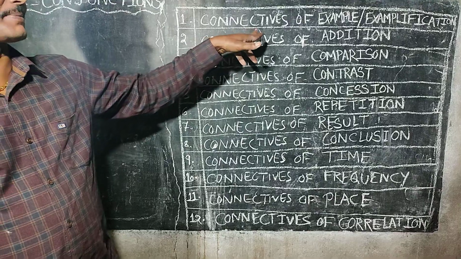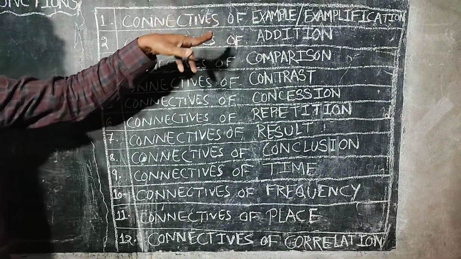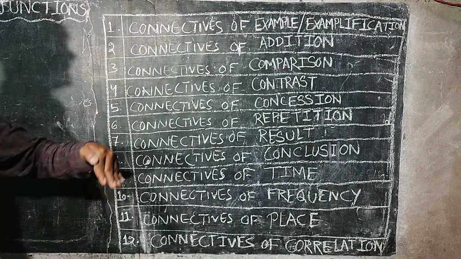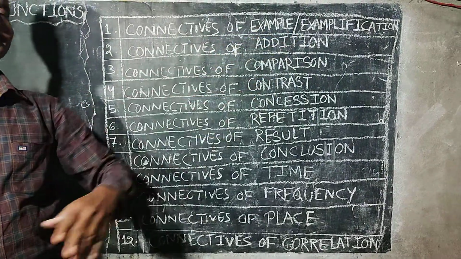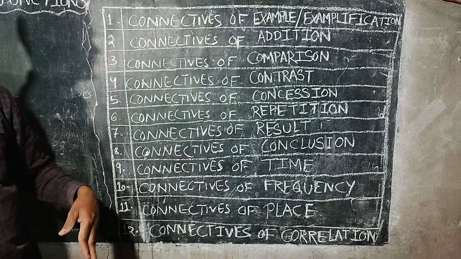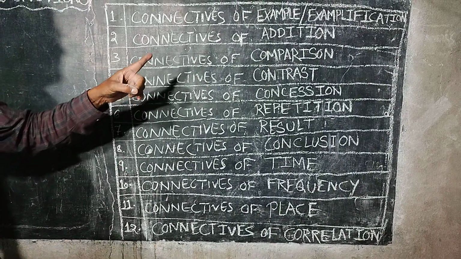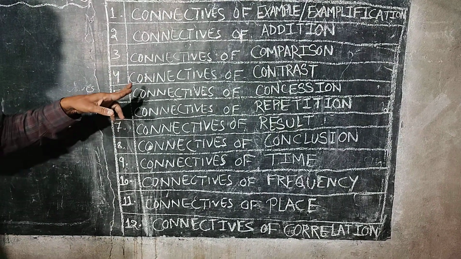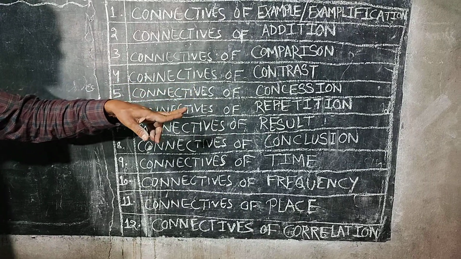The 12 types of connectives are: number 1, connectives of example or exemplification. Number 2, connectives of addition. Number 3, connectives of comparison. Number 4, connectives of contrast.